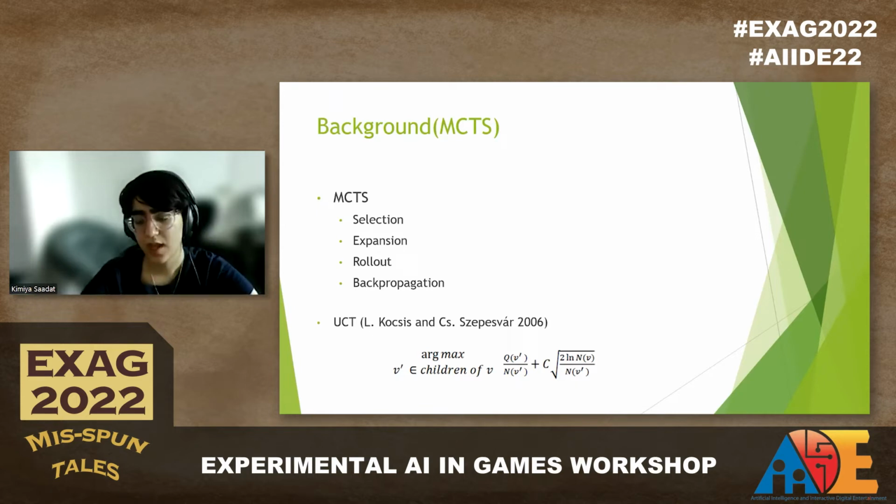A common selection criterion used in MCTS is UCT, where a new node is chosen based on the equation that is shown in these slides. Q_v is the current total value at node v, and N_v is the number of times node v has been visited in the selection step. C is the constant chosen to control the rate of exploration. The two terms in the equation combine the advantage of choosing the node with the highest value with the exploration of the nodes that are not visited frequently.